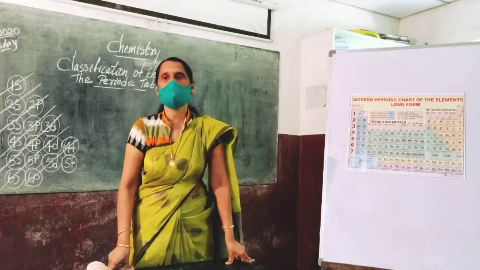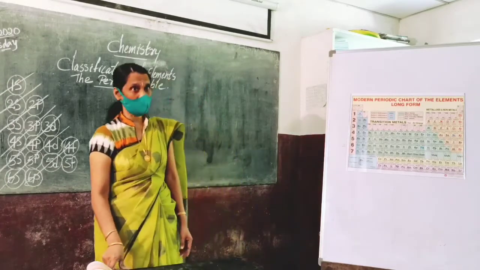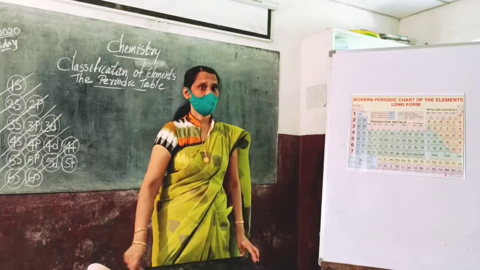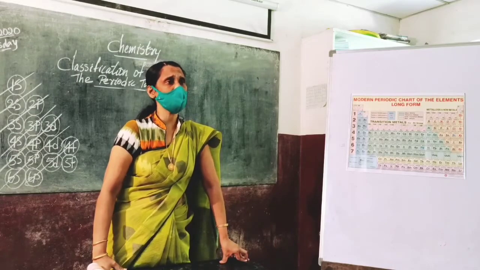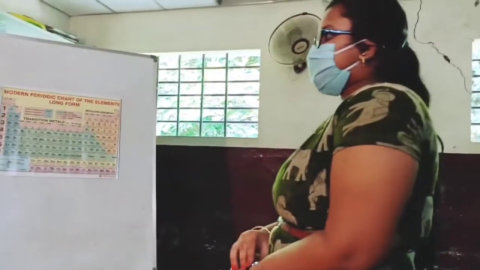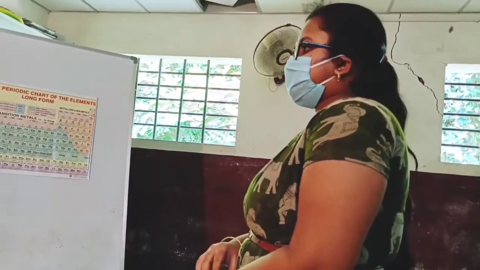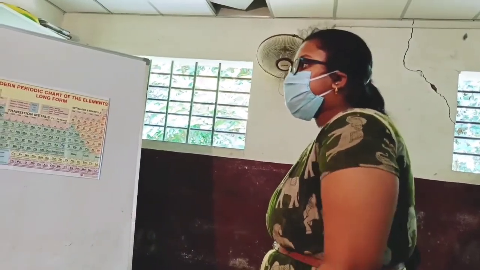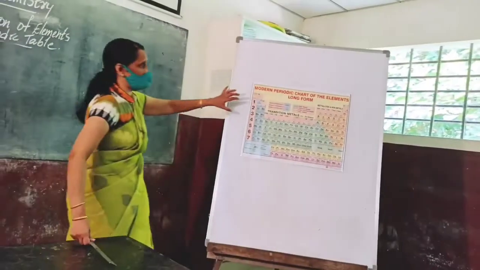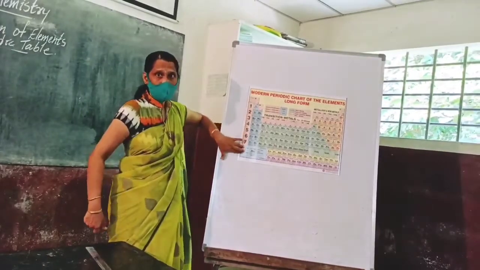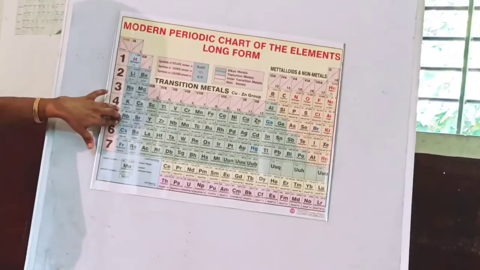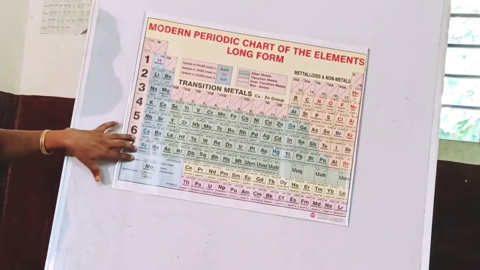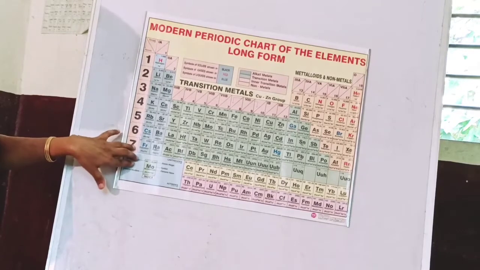Like that, nitrogen family. Can you say the elements of nitrogen family? Prasanna? Nitrogen, phosphorus, arsenic, antimony, bismuth. Yeah, very good. And coming to first group, Siddha. These all are first group elements: hydrogen, lithium, sodium, potassium, rubidium, cesium, and francium. They are first group elements.